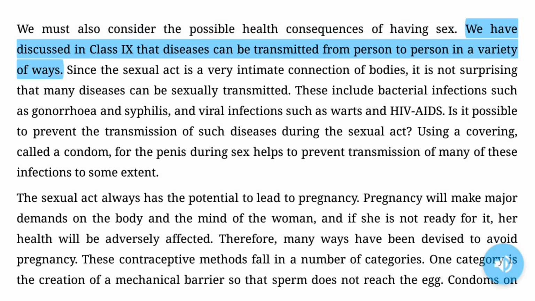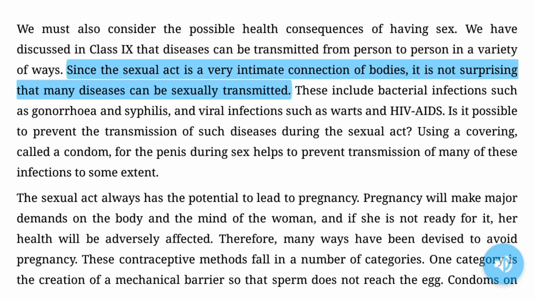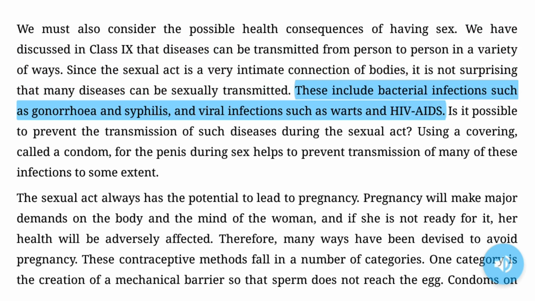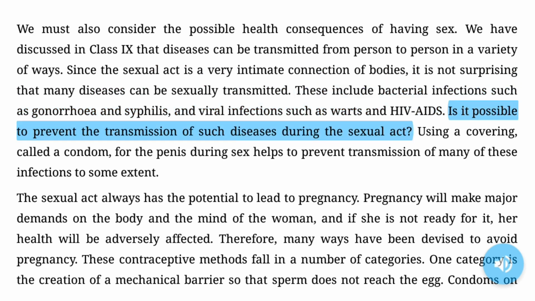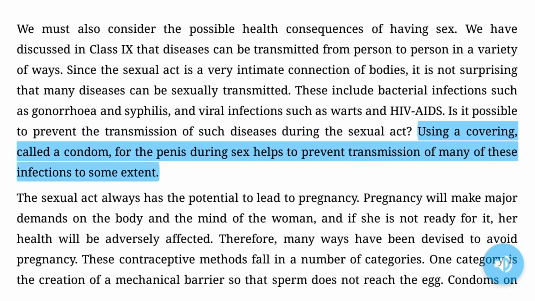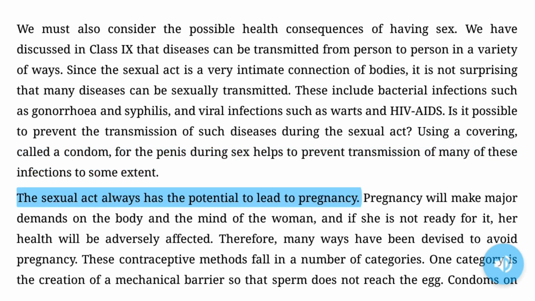We have discussed in class 6 that diseases can be transmitted from person to person in a variety of ways. Since the sexual act is a very intimate connection of bodies, it is not surprising that many diseases can be sexually transmitted. These include bacterial infections, such as gonorrhea and syphilis, and viral infections such as warts and HIV/AIDS. Is it possible to prevent the transmission of such diseases during the sexual act? Using a covering, called a condom, for the penis during sex helps to prevent transmission of many of these infections to some extent.